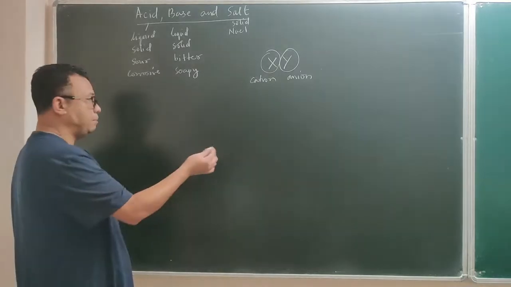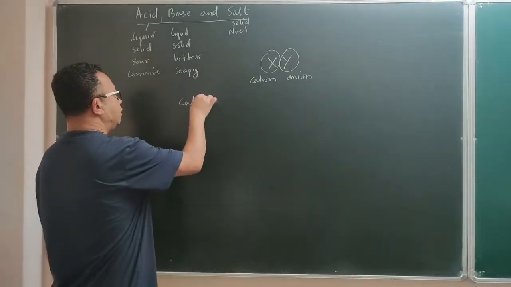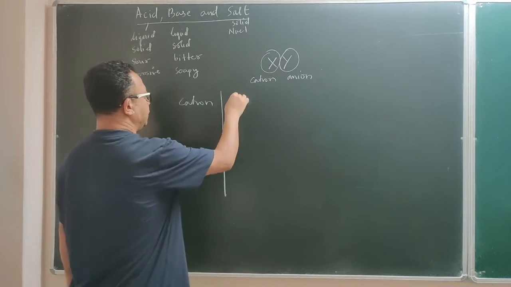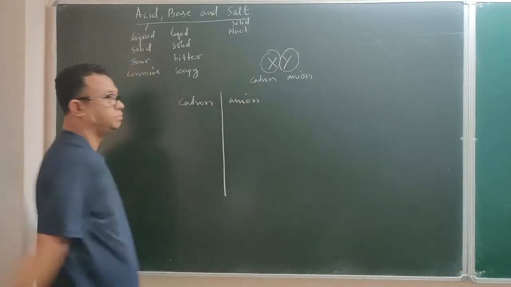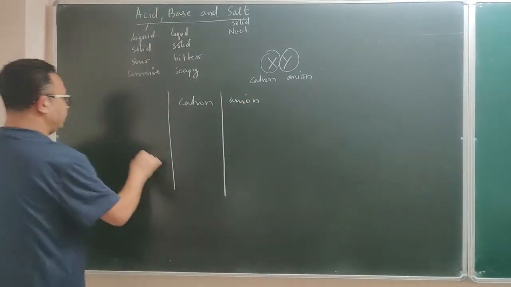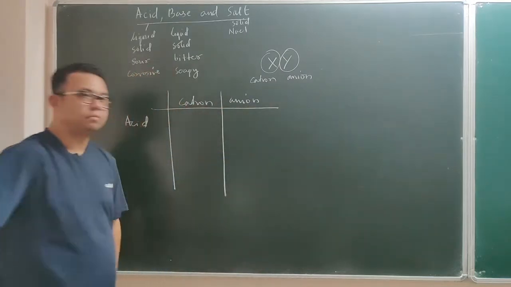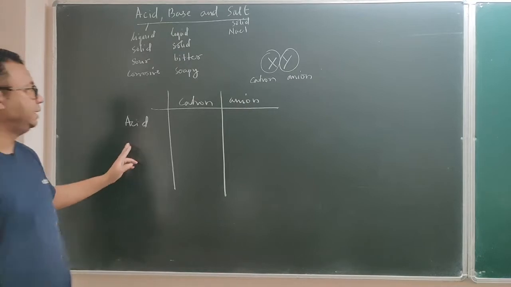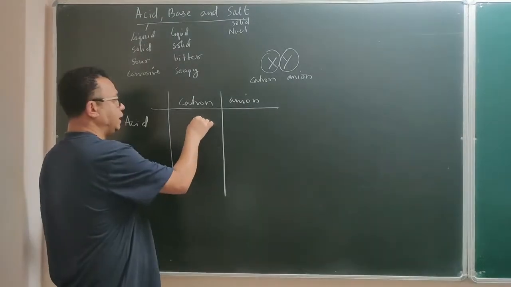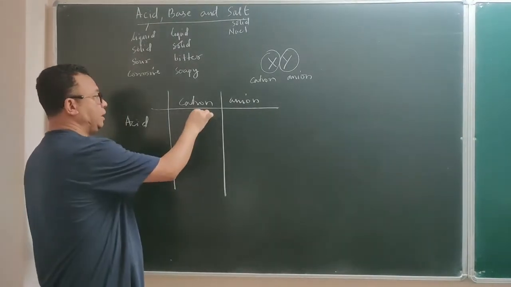Okay, then here I am making a chart: cation and anion. If a compound is an acid, then every time the cationic part of an acid will be hydrogen ion.